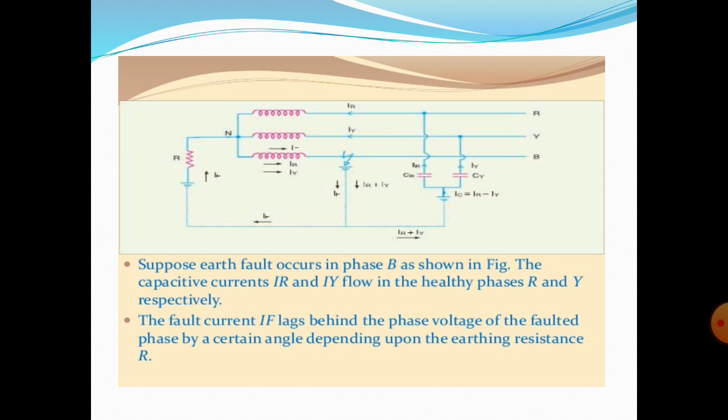In this system, that means the resistance grounding system, it is used for voltage ranges between 2.2 kV and 33 kV and power capacity more than 500 kVA.